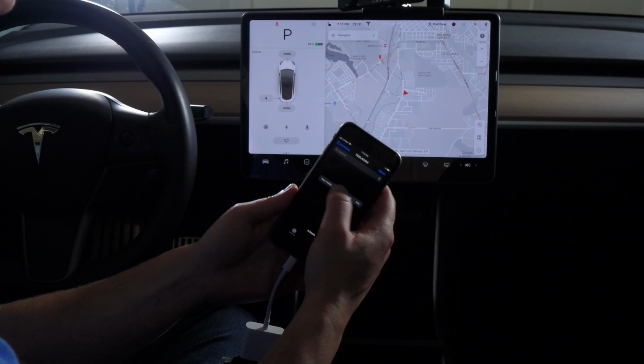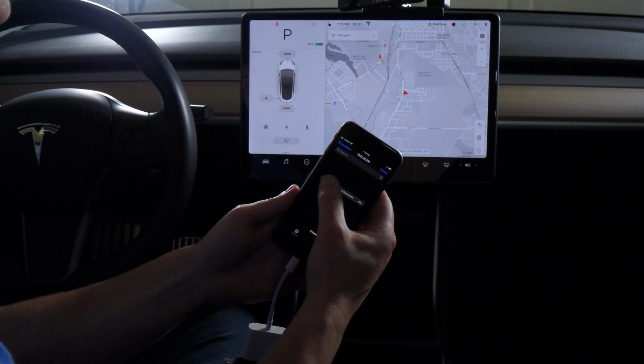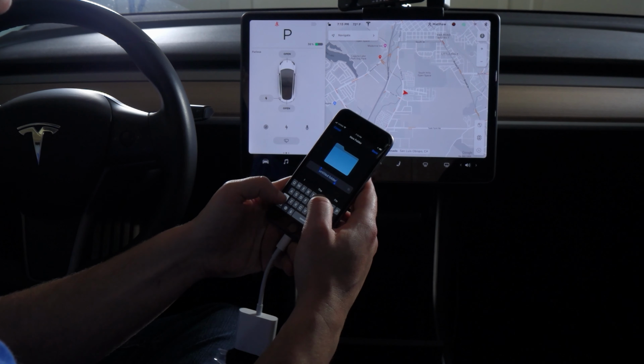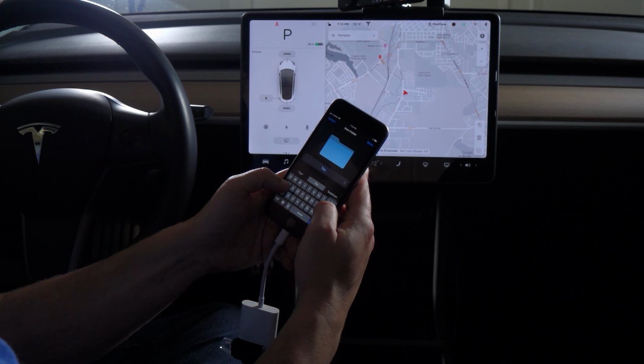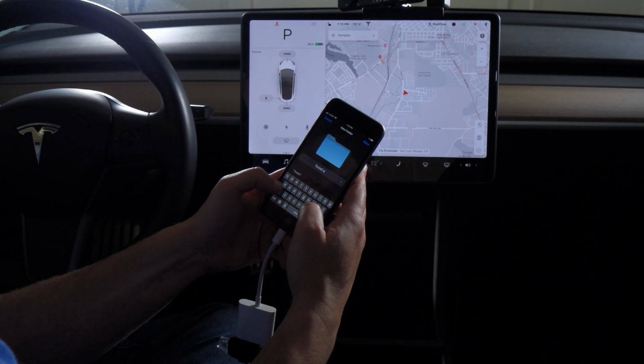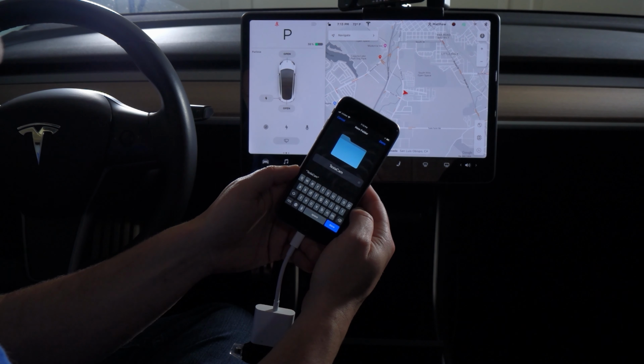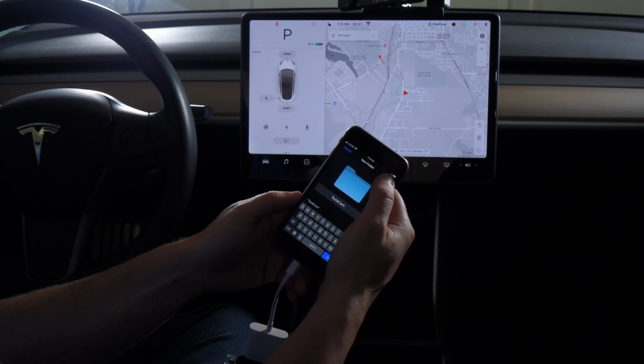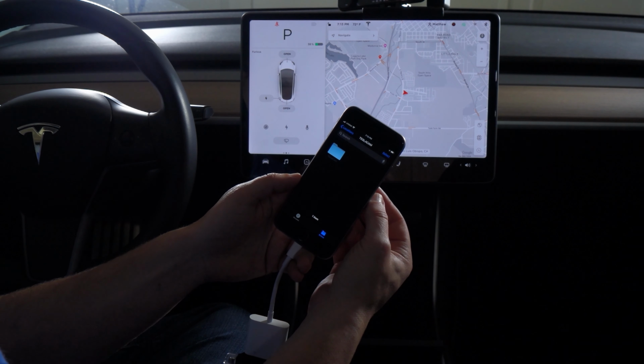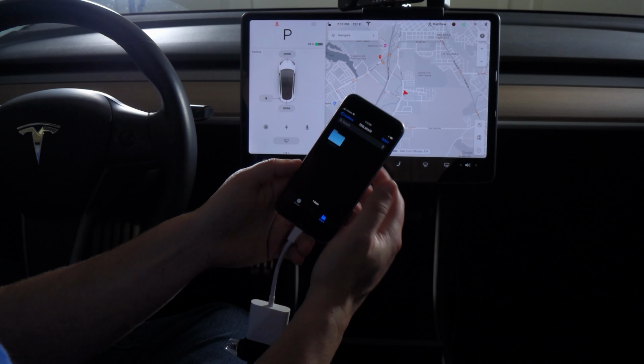So you want to just kind of tap and hold for a second. Hit New Folder. TeslaCam, all one word, capital T, capital C. Done. So now we have the TeslaCam folder.